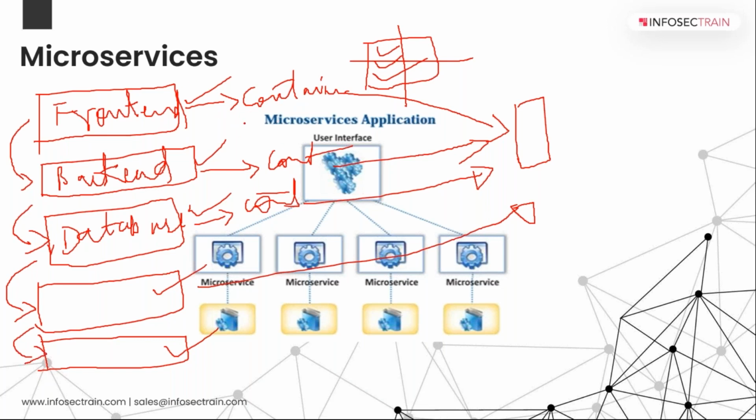It makes your microservices. If you are dividing your application into different parts so that it is very easy to use and work upon, that application becomes your microservice application.